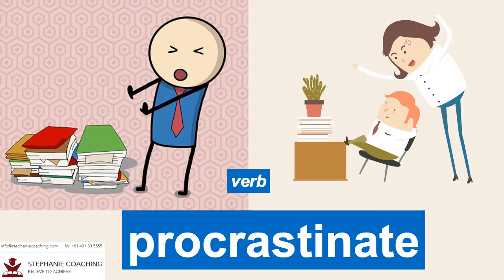Word number 27 is procrastinate. When you procrastinate, it means you put off doing something until another time. For example, many students have the tendency to procrastinate when completing their homework. Don't forget the letter R after the letter C in procrastinate.